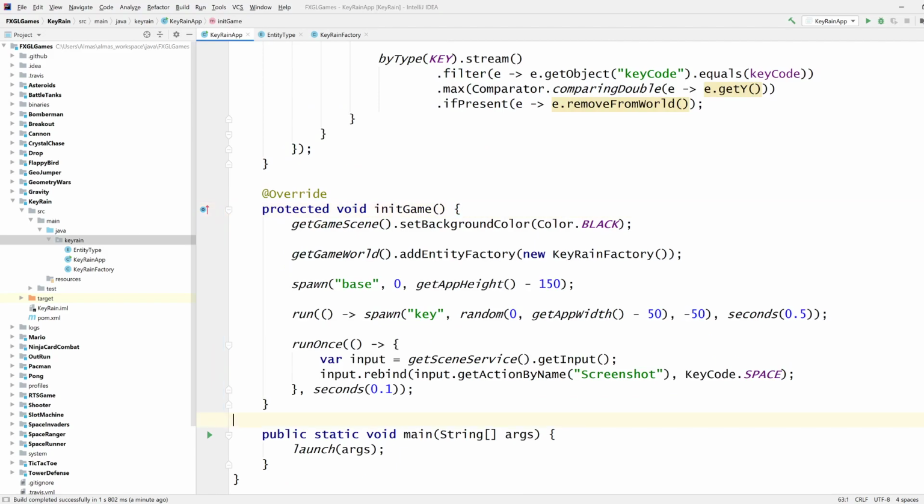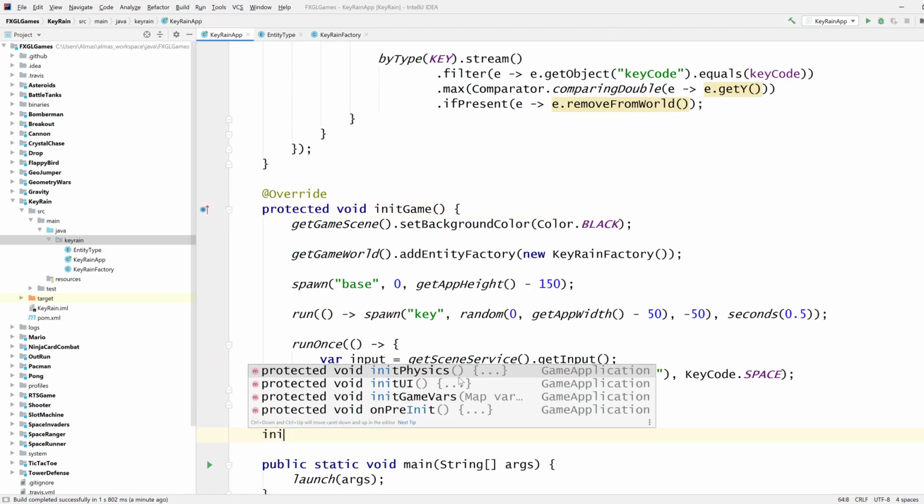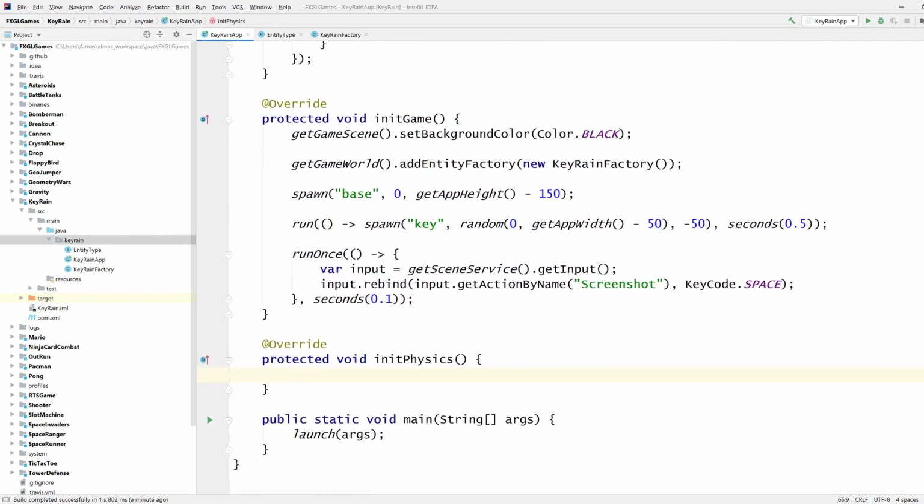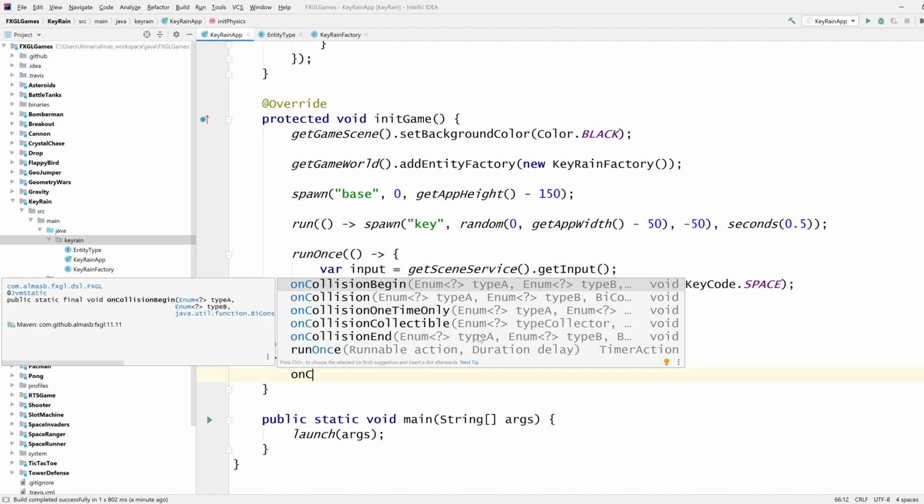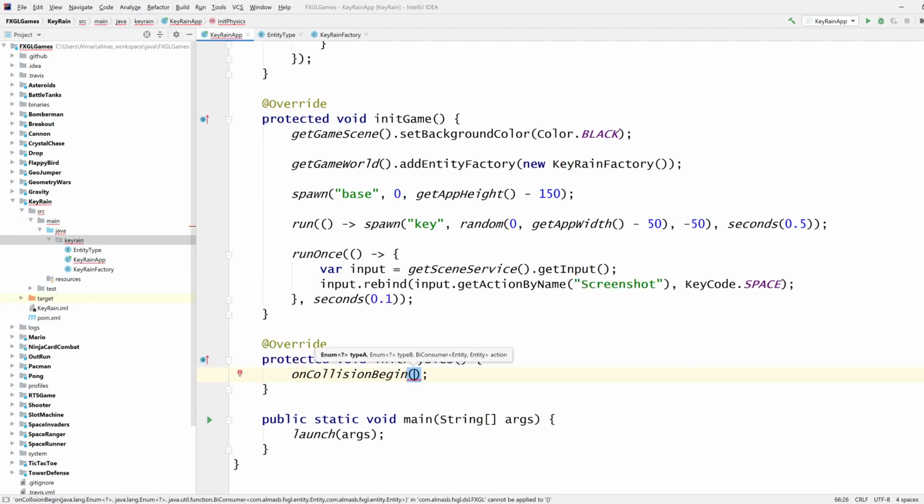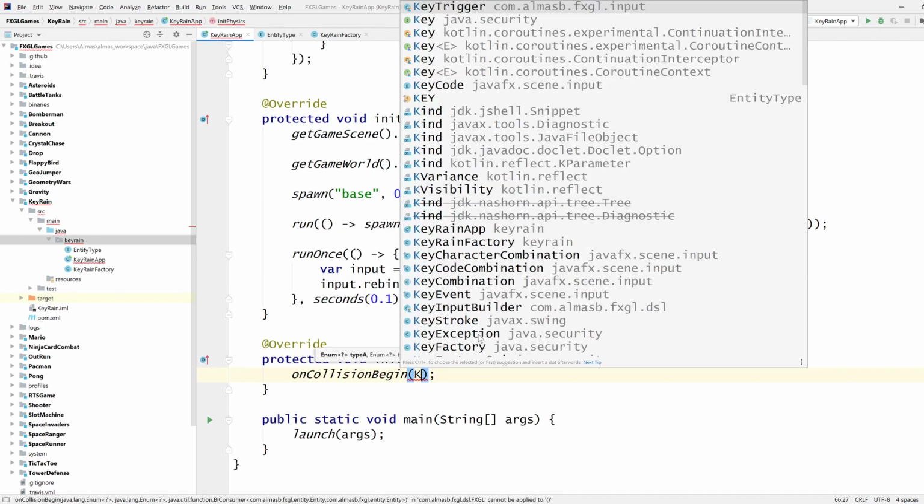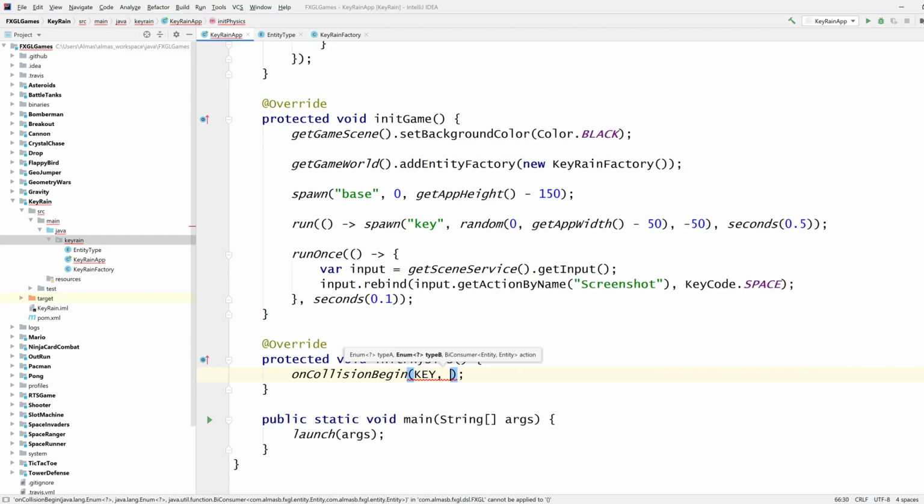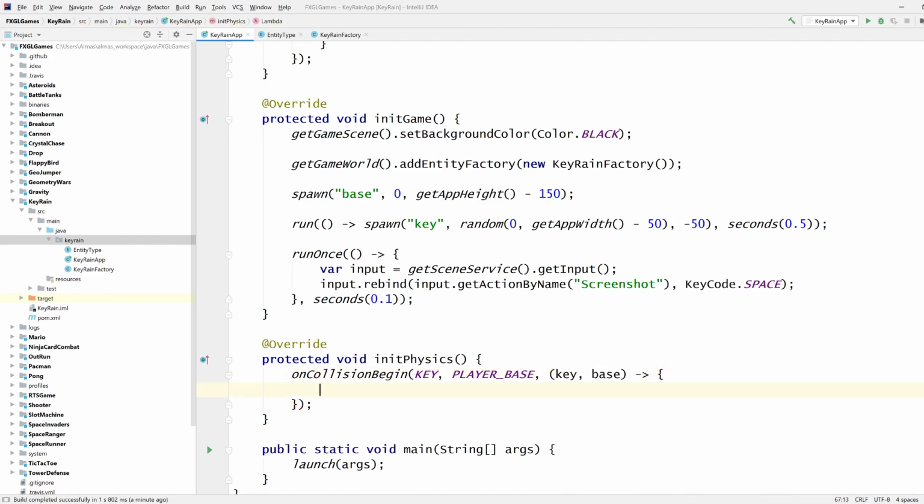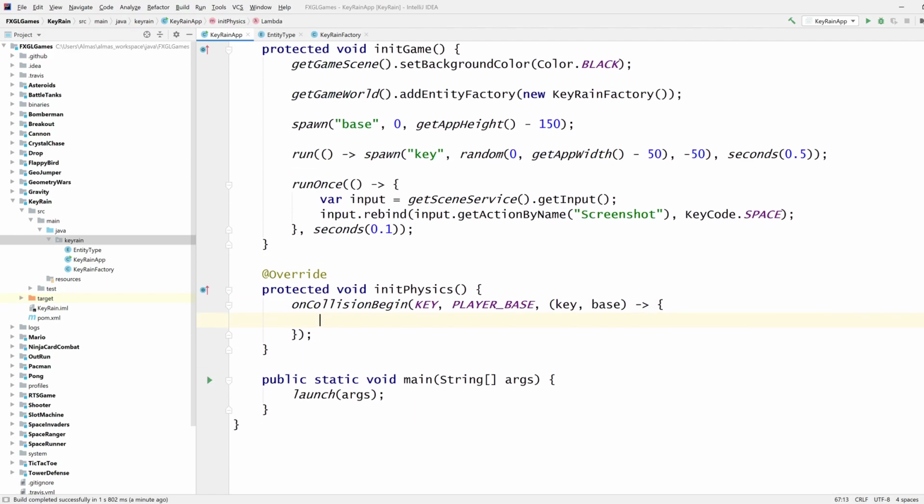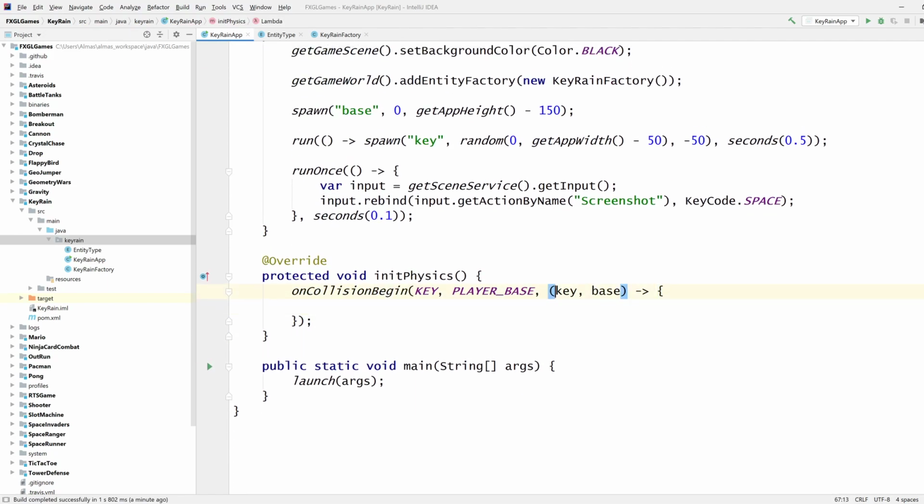We need collisions, because otherwise the player can't lose. And we're adding a collision on collision begin between key and player base. This is the key, this is the base. The order is exactly the same as the order of these types. And these are the actual entities that collided.